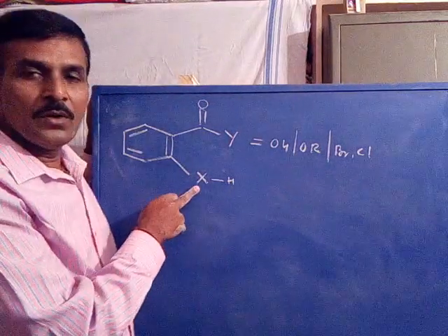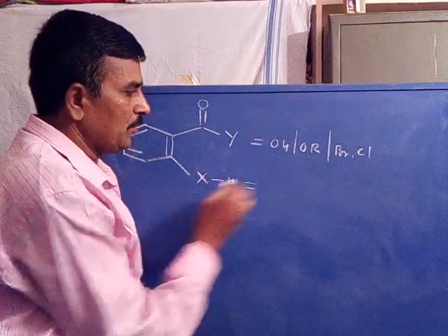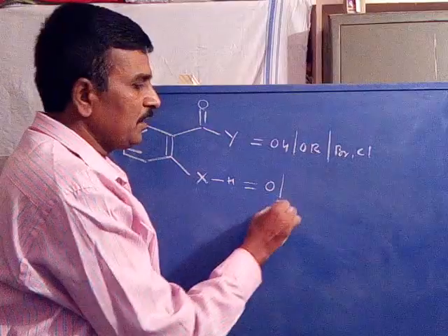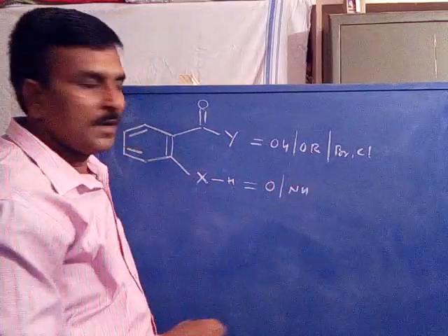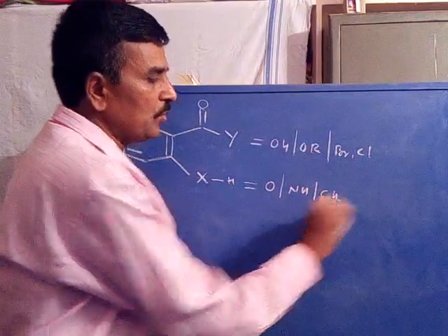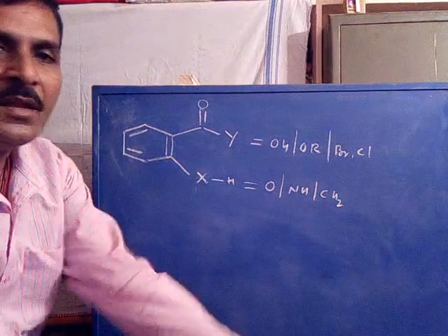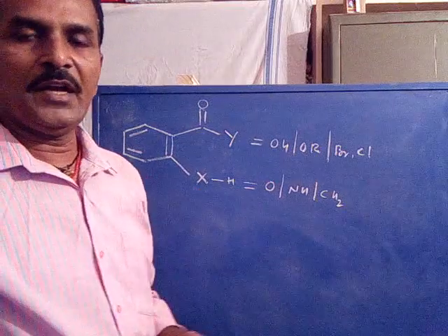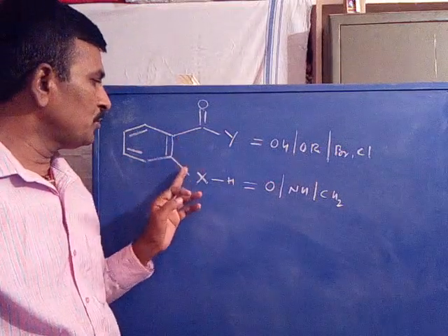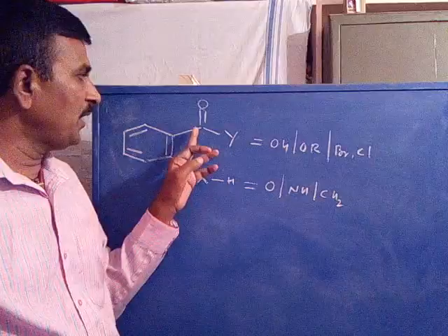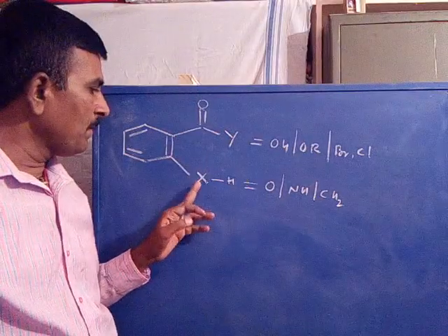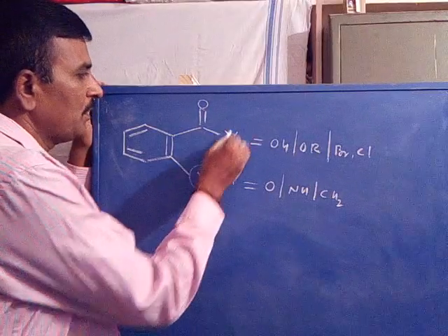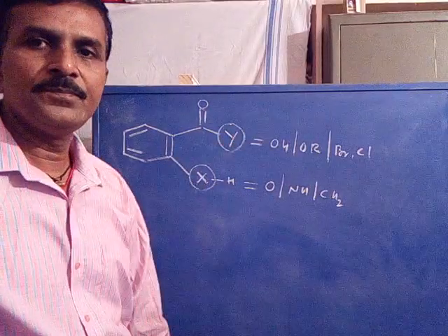Now coming to the X group. X may be oxygen, or NH group, or CH2 group. This is one of the general examples to show the ortho effect. Now these two groups are ortho with respect to each other, where C double bond O Y is one, and X attached with hydrogen is the other. This is the X group, this is the Y group.